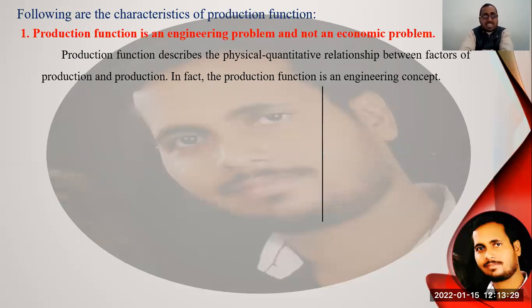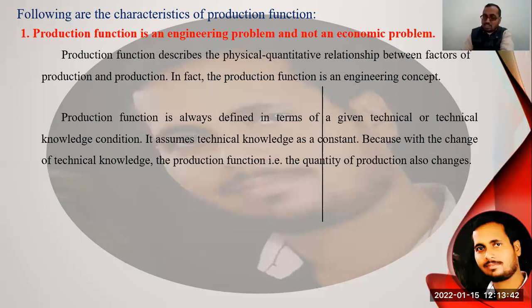So the production function describes the physical quantitative relation between the factors of production and productivity. In fact, the production function is an enduring concept of ratio or relation between the factors. So this is the first characteristic.